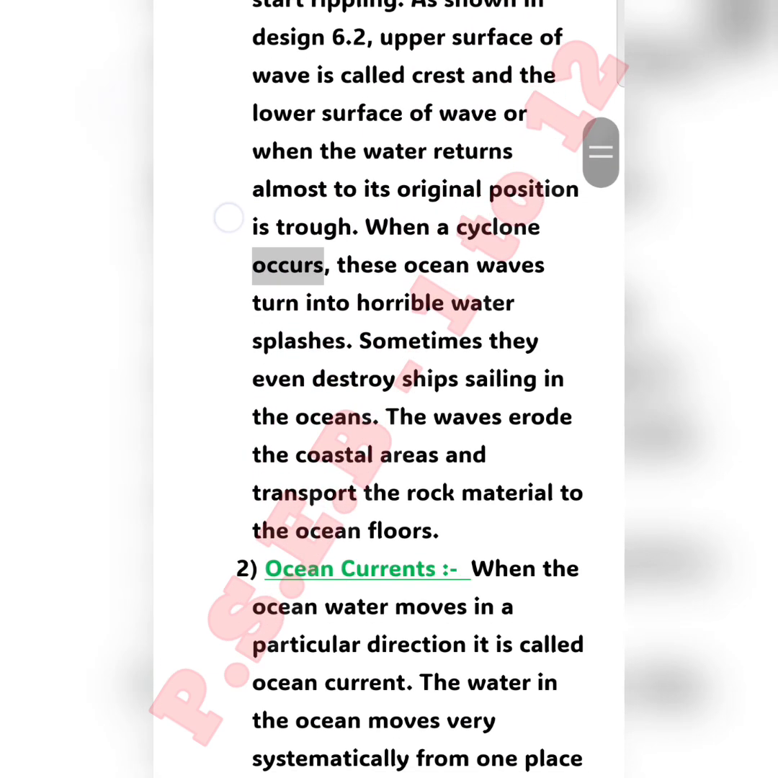When a cyclone occurs, these ocean waves turn into horrible water splashes. Sometimes they even destroy ships sailing in the oceans. The waves erode the coastal areas and transport the rock material to the ocean floors.